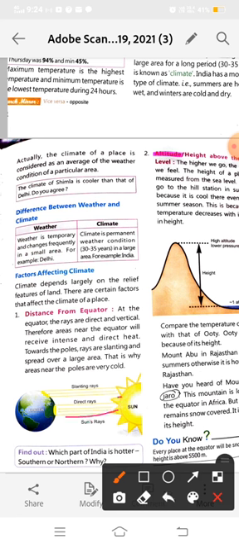See, this area receives the direct rays of the sun, which are known as the strong rays. These rays are very bright and hot. Okay, and what is the equator? The equator is a latitude which passes through the center of the earth from east to west. Okay, from east to west, like this.